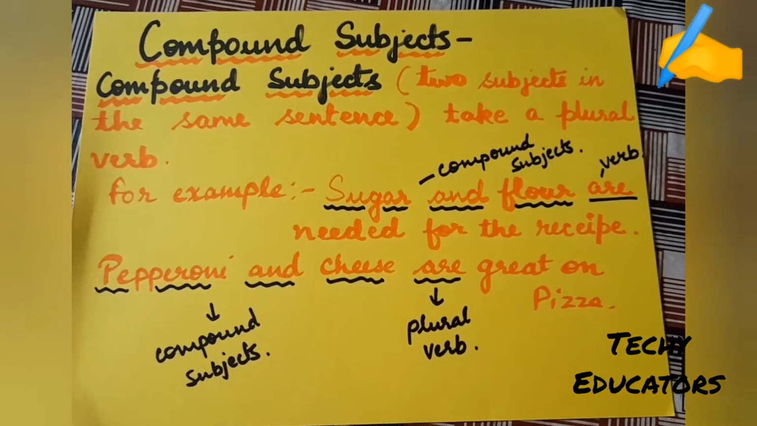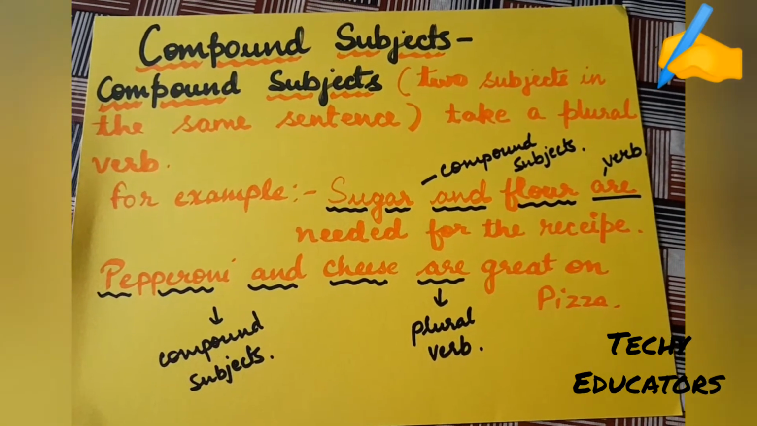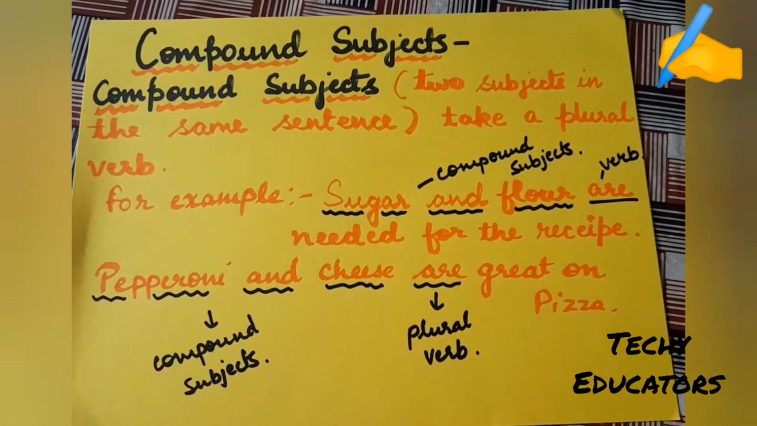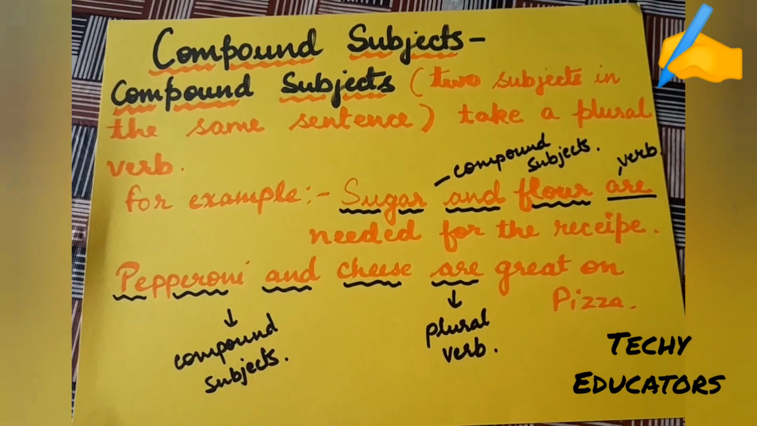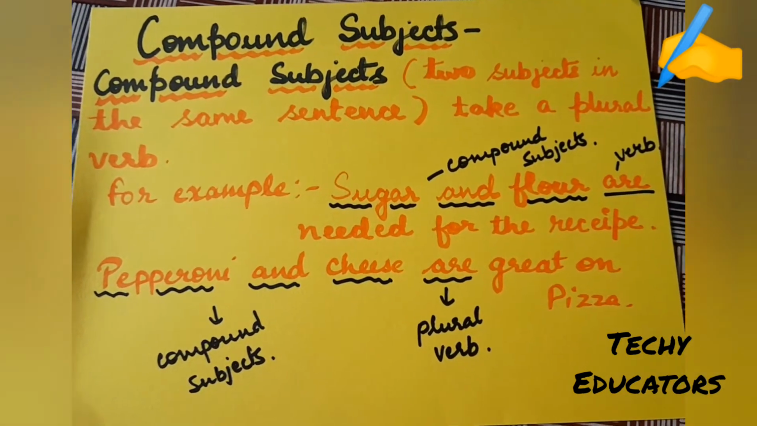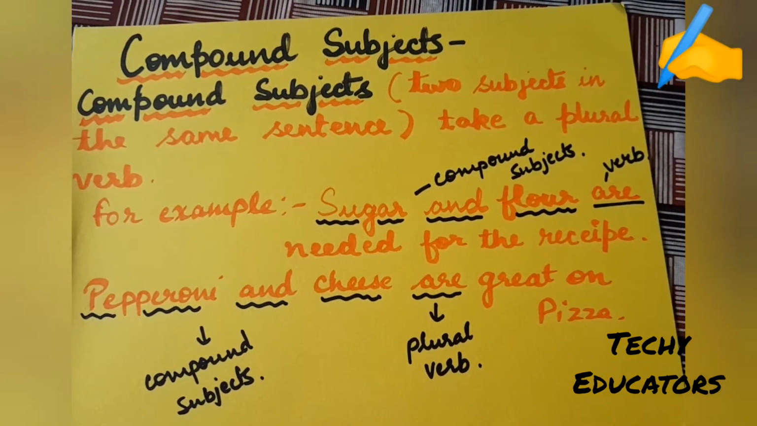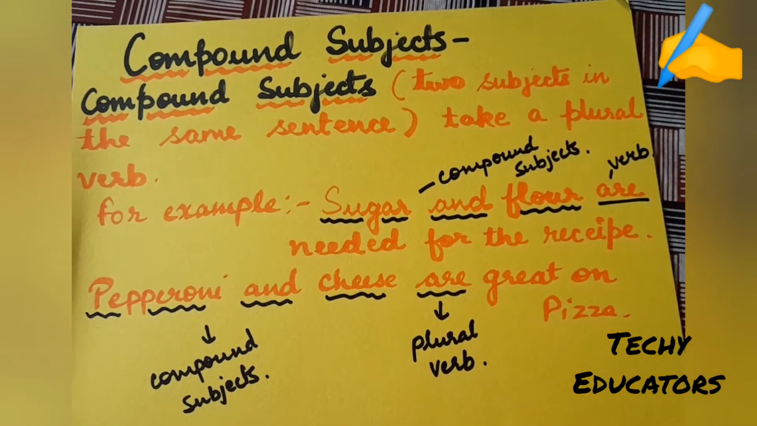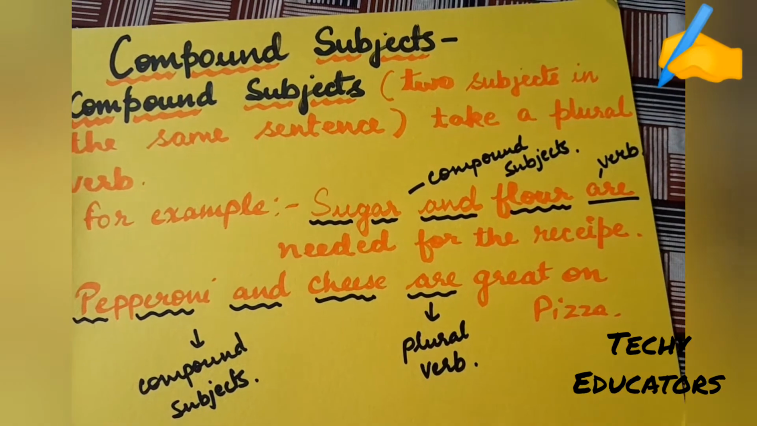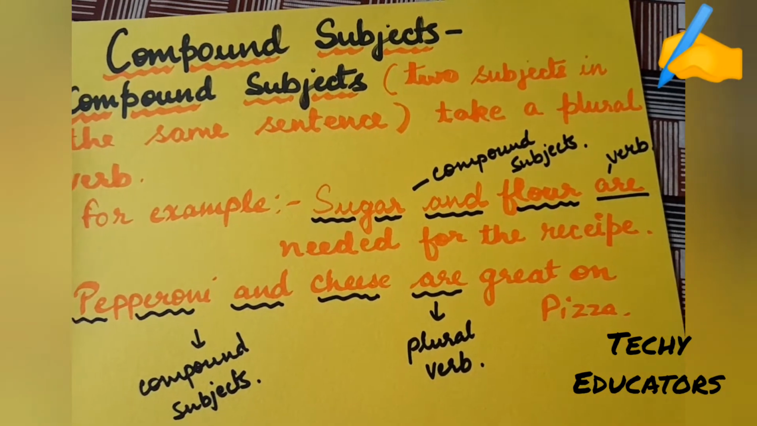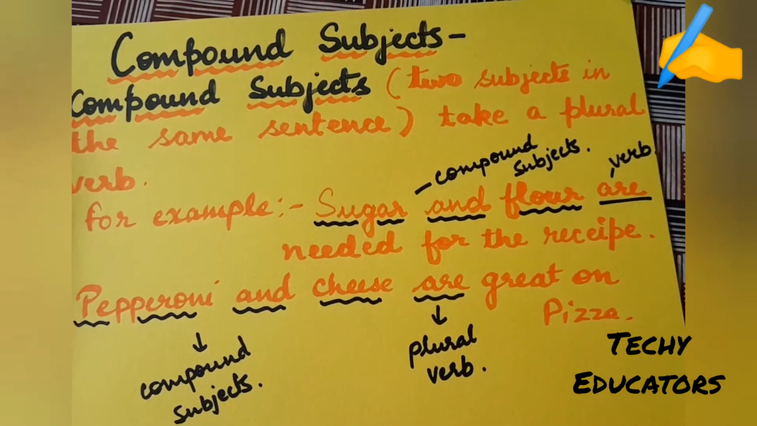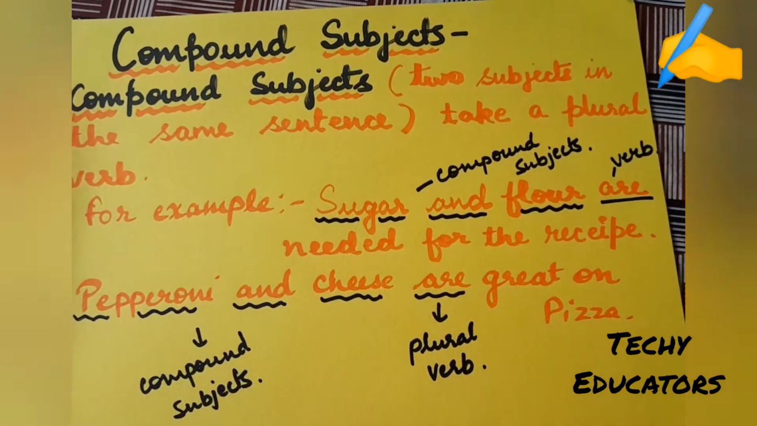Now we will talk about compound subjects. As we are talking about subject verb agreement, we should know what compound subjects are. Compound subjects means when there are two subjects in the same sentence. And if there is a compound subject in a sentence, then it always takes a plural verb.